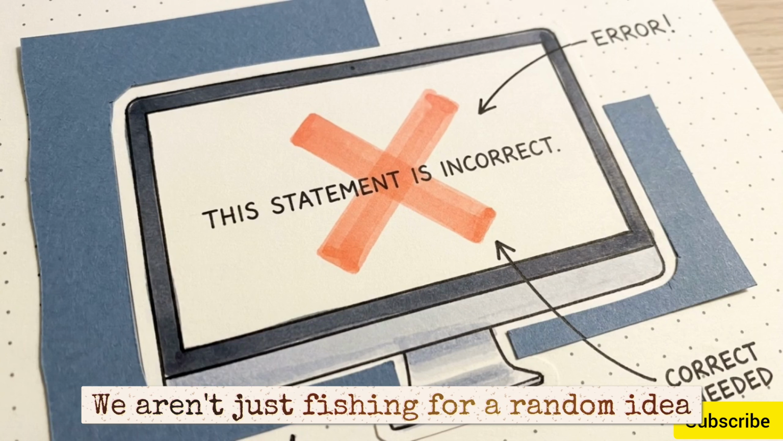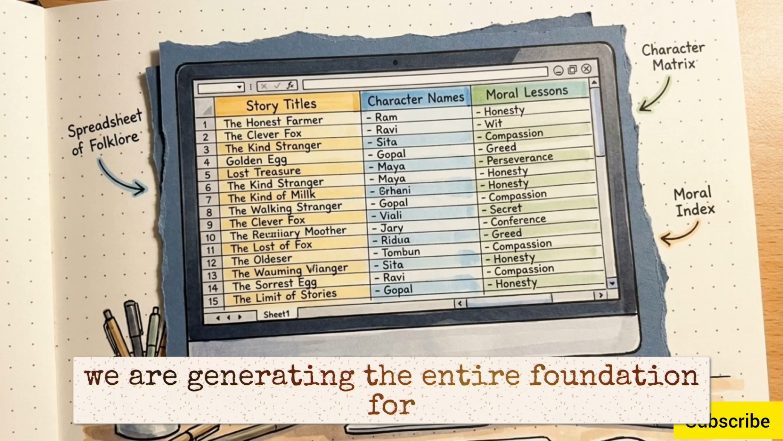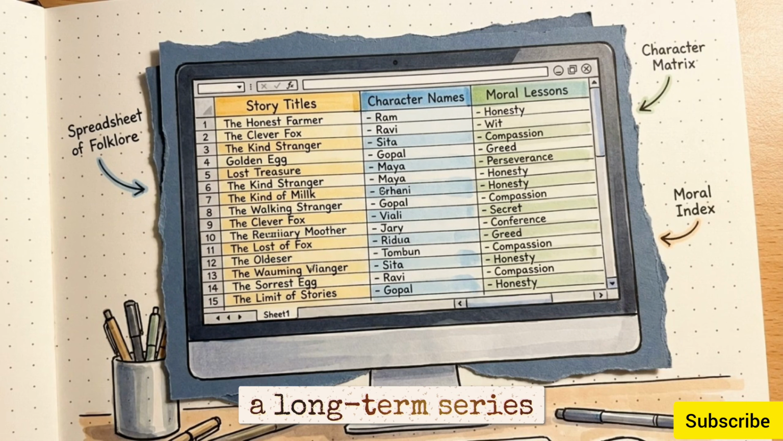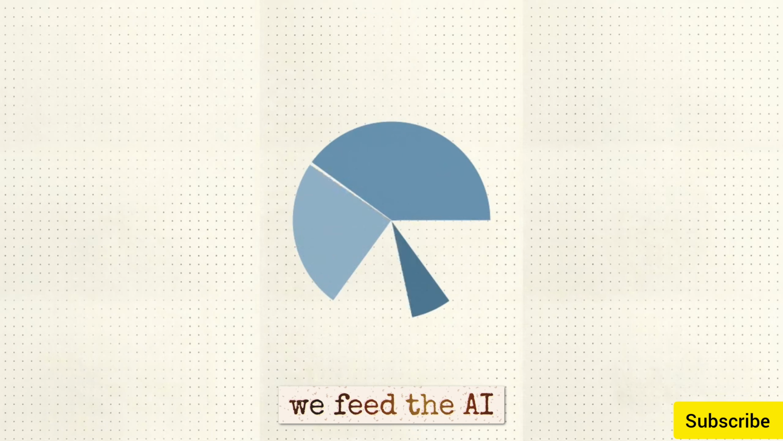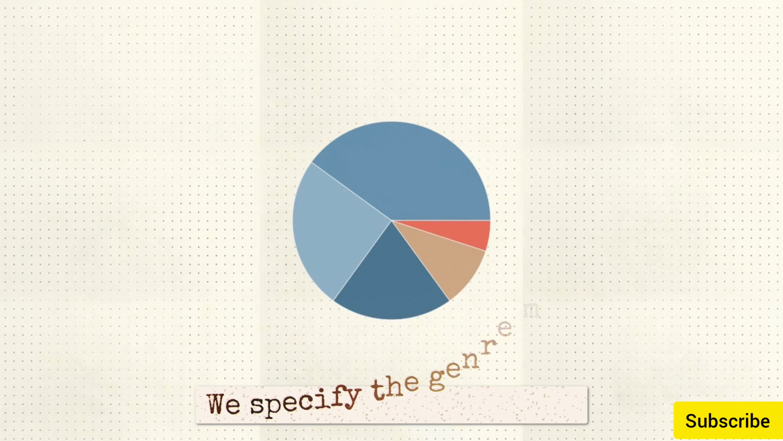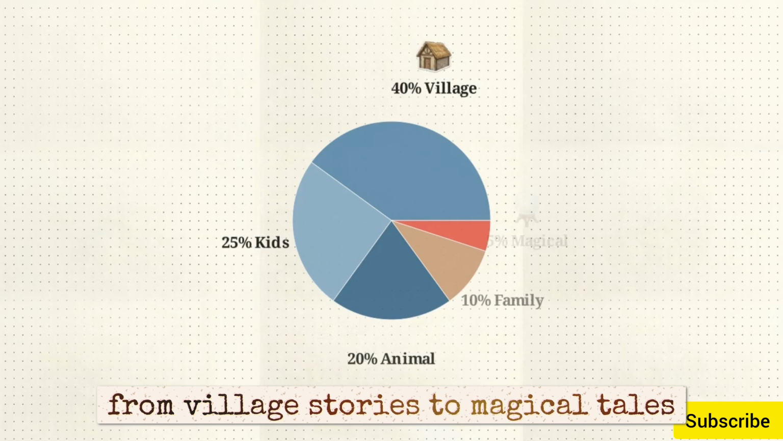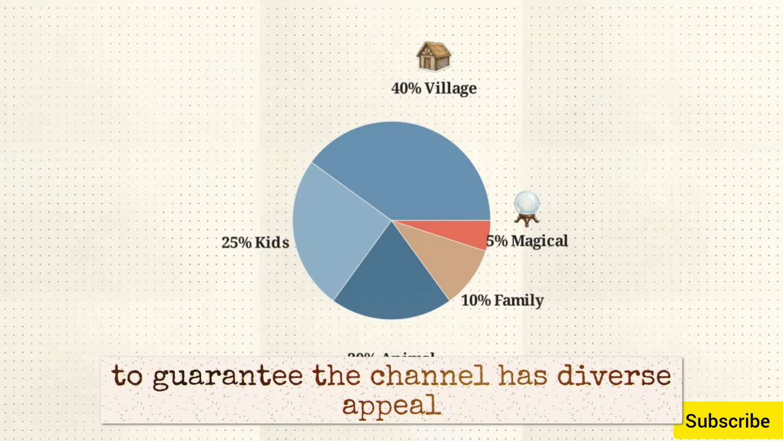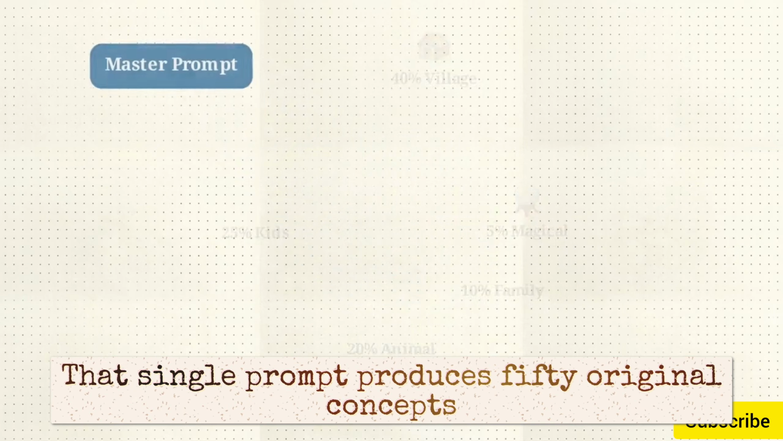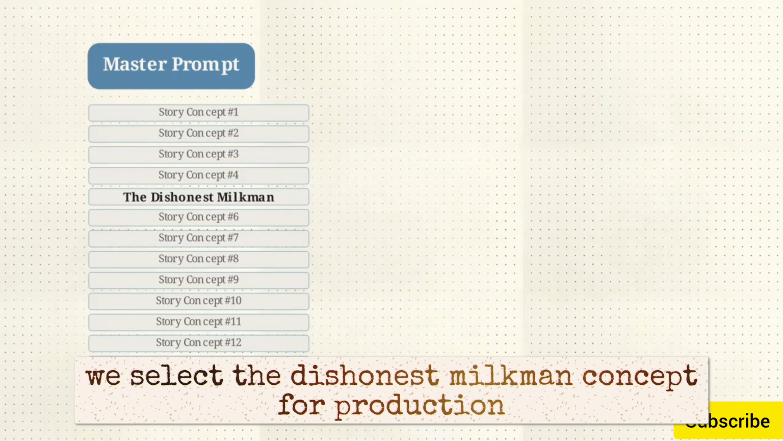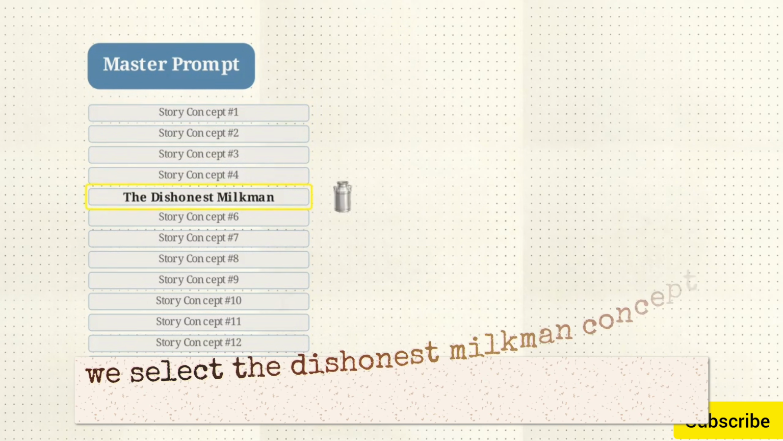We aren't just fishing for a random idea, we are generating the entire foundation for a long-term series. This breakdown shows the quantitative criteria we feed the AI. We specify the genre mix, from village stories to magical tales, to guarantee the channel has diverse appeal. That single prompt produces 50 original concepts. From that list, we select the dishonest milkman concept for production.